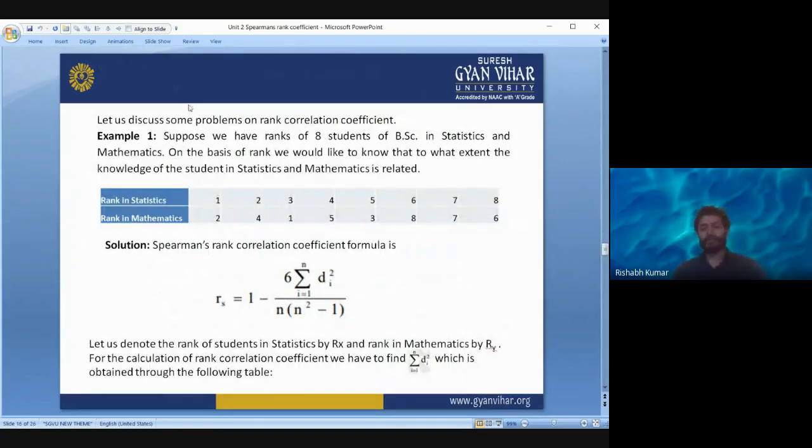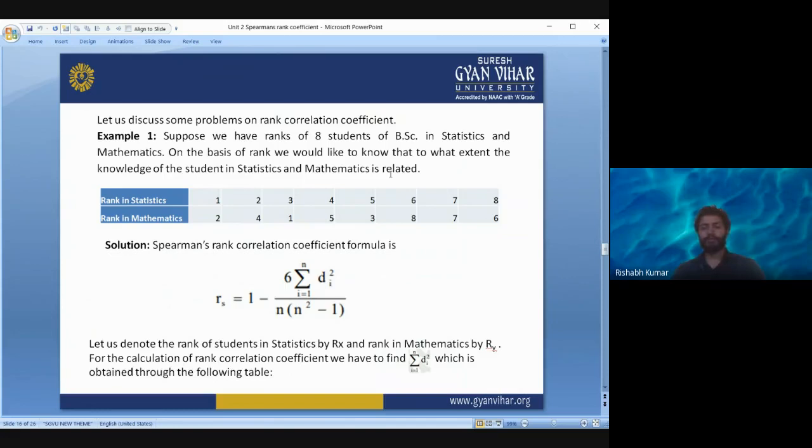Okay, so let us see with another example. Suppose we have ranks of 8 students of BSc in statistics and mathematics. On the basis of rank, we would like to know to what extent the knowledge of the student in statistics and mathematics is related.